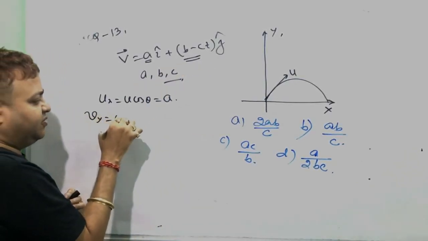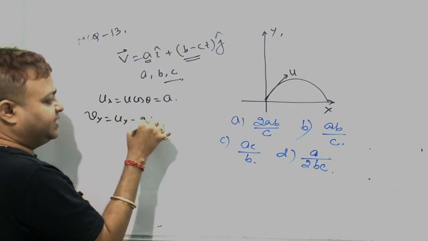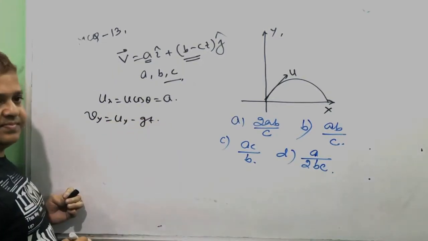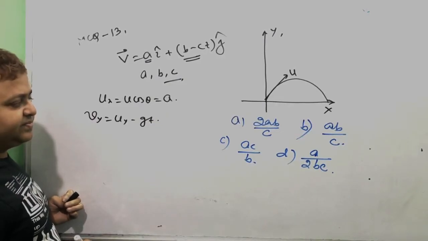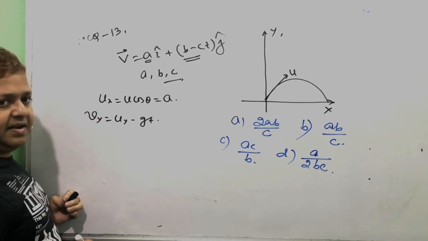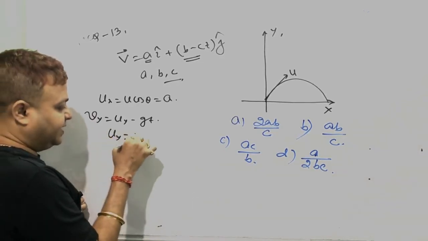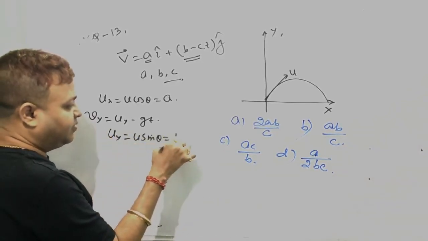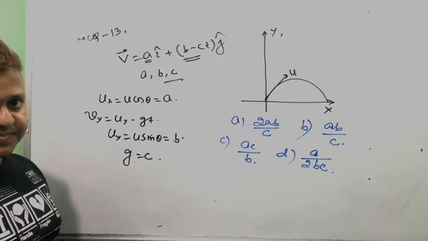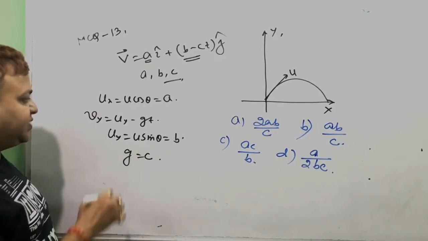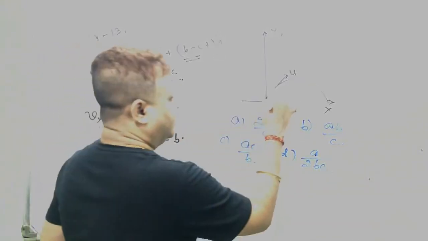Velocity along y-axis equals u y minus gt. Here u y, that is u sin theta, is equal to b. g is c. At angle theta, this is u cos theta, that is ux. This is u sin theta, that is uy.